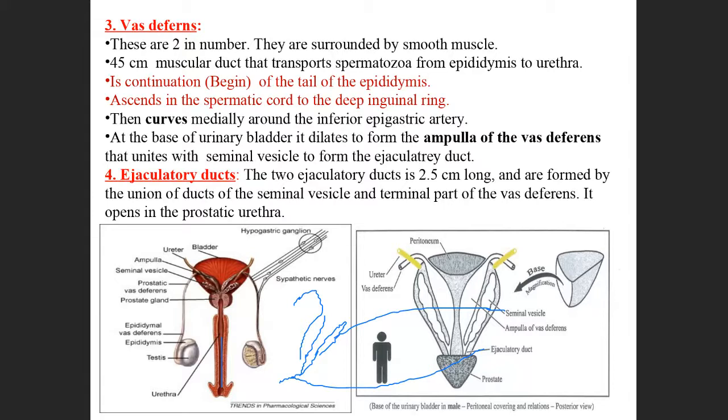Okay. Next, what is the ejaculatory duct? There are two ejaculatory ducts, one on each side, formed by the union of the seminal vesicle and the terminal part of the vas deferens. It opens in the prostatic part of the urethra.